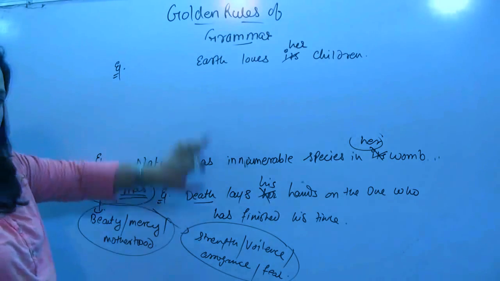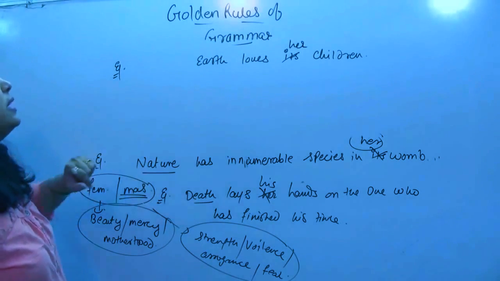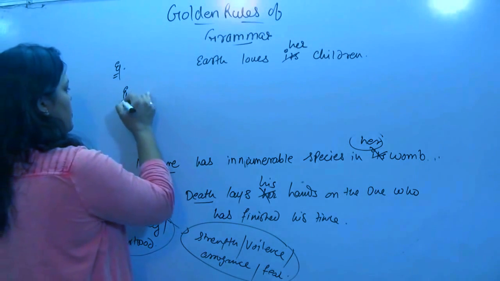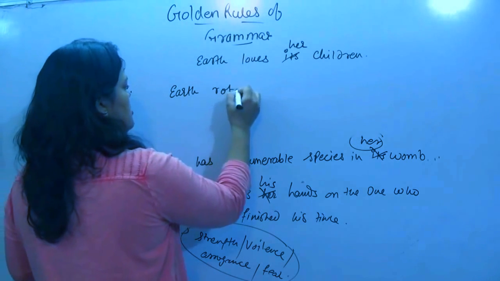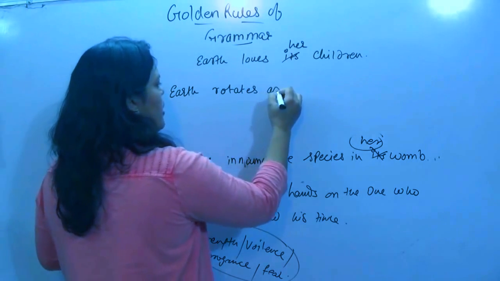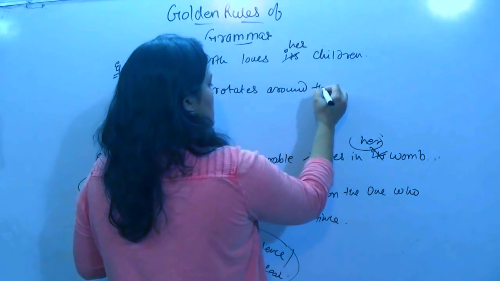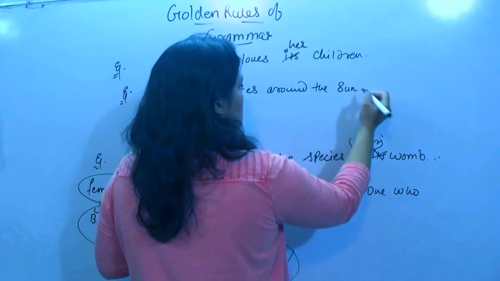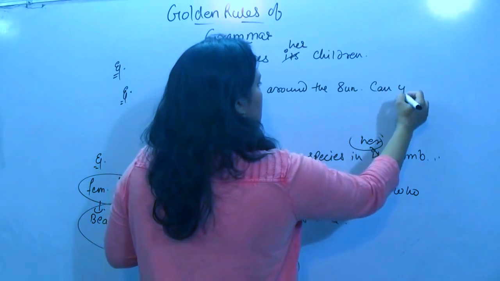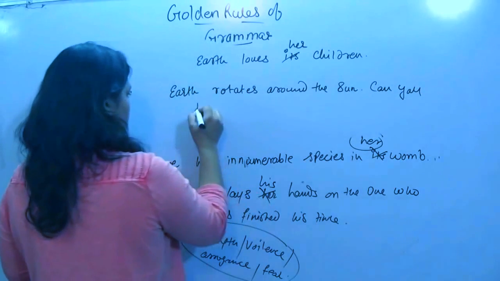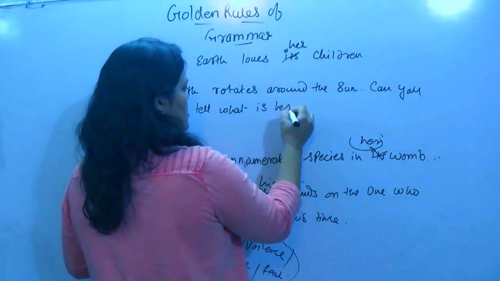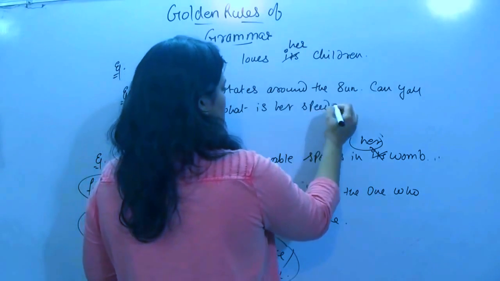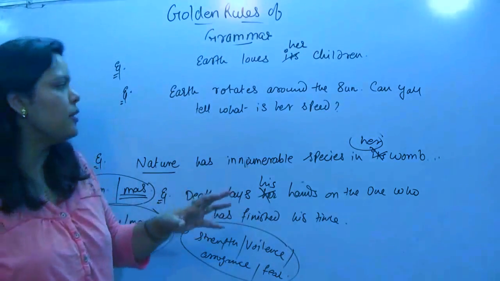So the characteristic depends. Same sentence if I use, Earth rotates around the sun. Can you tell what is her speed? Now listen very carefully here.